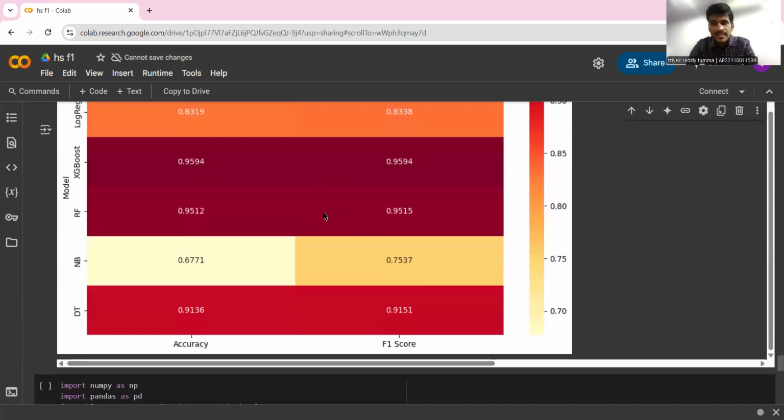Based on this, before applying PCA, the model showed around 88 to 90 or 92% accuracy. After applying these hybrid feature selection techniques, the model has shown around 94 to 96% accuracy, out of which random forest has shown the highest, 96.2 percent.